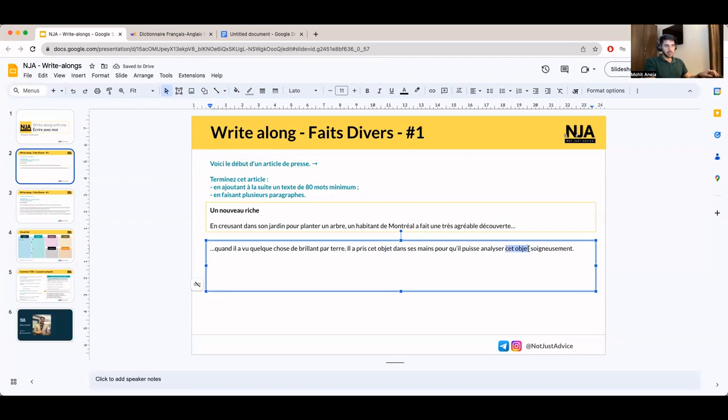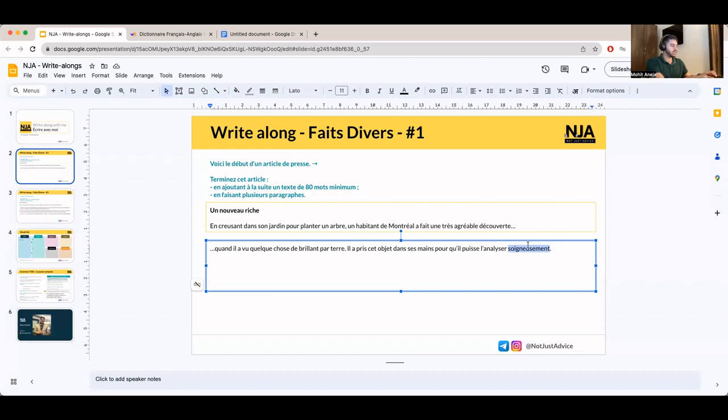So I'm going to replace cet objet with the COD, the complément objet direct, for masculine singular, which is LE. Given that this is being followed by a vowel, I would basically eliminate this, and this would become l'analyser soigneusement. Okay? So il a pris cet objet dans ses mains pour qu'il puisse l'analyser soigneusement, so that he could analyze that object carefully is what I mean by soigneusement.